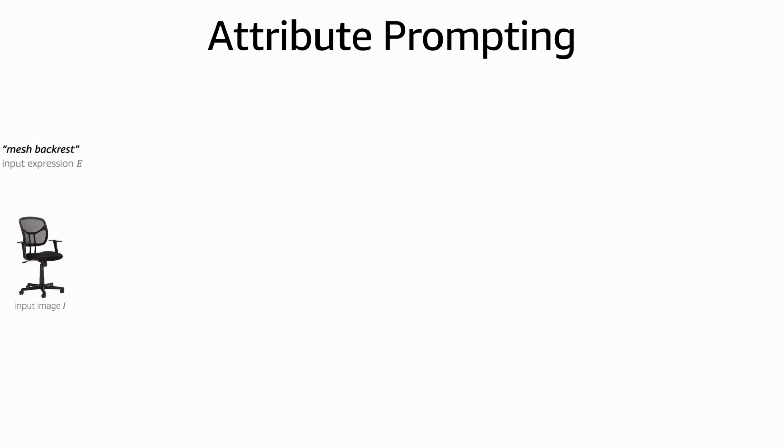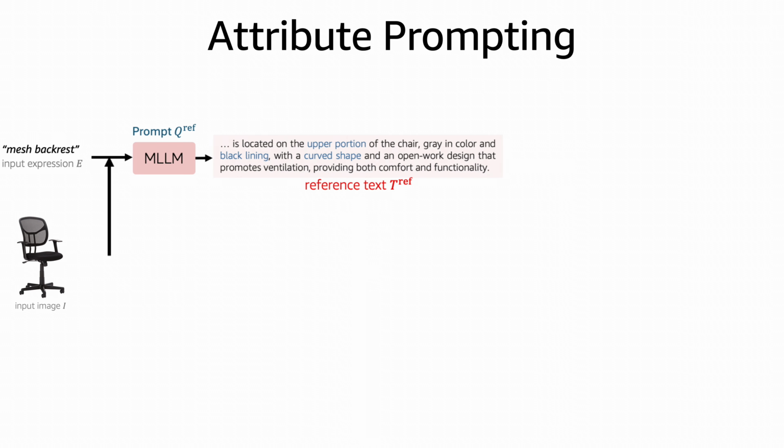Our proposed method, RESAnything, leverages chain-of-thought reasoning. To enable effective reasoning between the input expressions and segmentation proposals, we employ attribute prompting to generate two detailed descriptions, the reference text and candidate text. Firstly, we leverage a multimodal large language model instructed by reference text prompt to generate the reference text, which serves as an extended visual description of the input expression. This reference text provides more concrete visual attributes for challenging expressions, particularly for part-level semantic labels and functionality or feature-based descriptions.